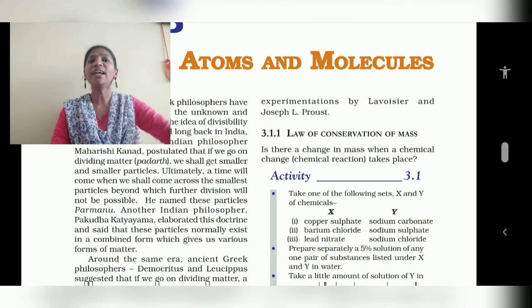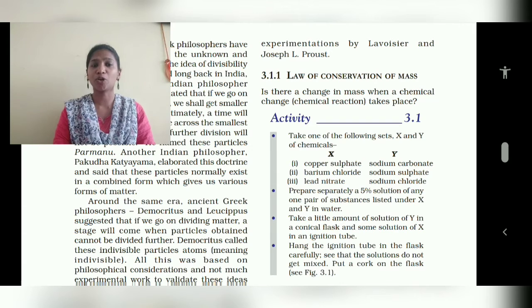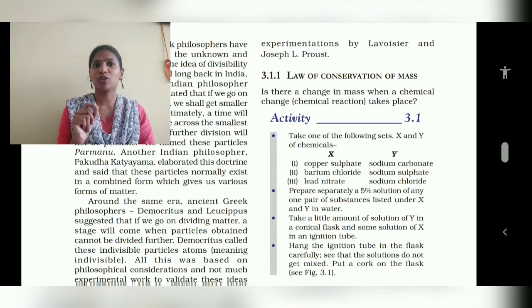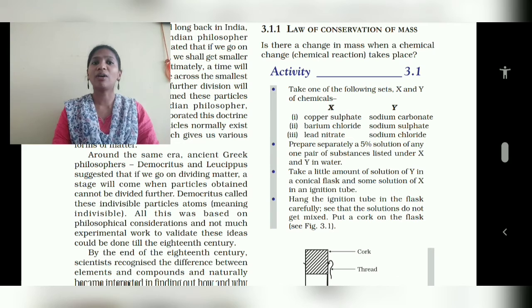Around the same era, the ancient Greek philosophers Democritus and Leucippus also came across this Paramanu. They said a stage will come when the particles obtained cannot be further divided. Democritus called this indivisible particle an atom, meaning indivisible. All this was based on philosophical consideration and not much on experimental work. They were not able to do any experiments, but only by philosophical consideration they were telling this.